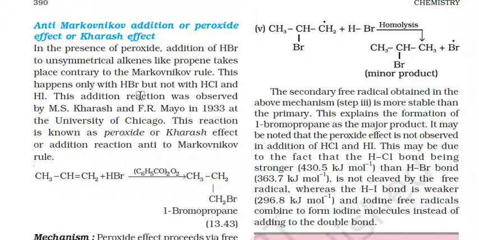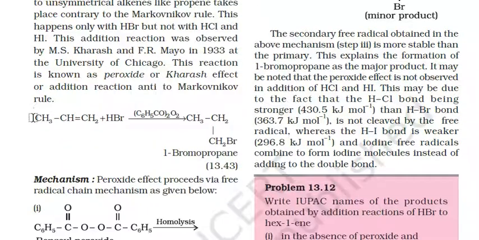This addition reaction was observed by M.S. Kharasch and F.R. Mayo in 1933 at the University of Chicago. This reaction is also known as peroxide effect or Kharasch effect or addition reaction anti to Markovnikov rule. Here, when I am taking propene with hydrobromic acid in the presence of peroxide, organic peroxide such as C6H5CO2O2, here CH3CH2CH2Br, that is 1-bromopropane, will be formed.